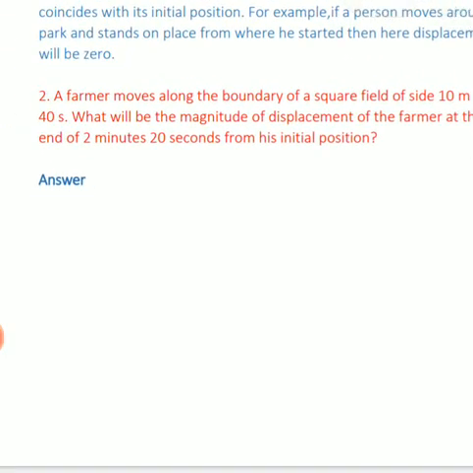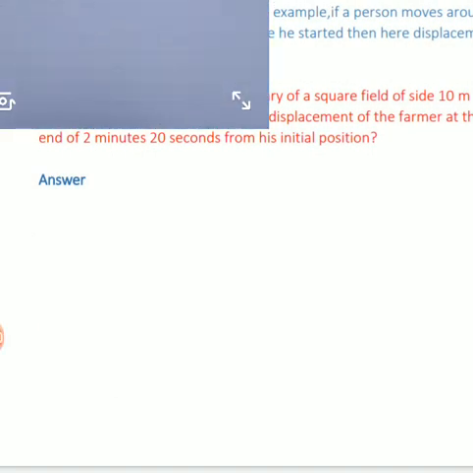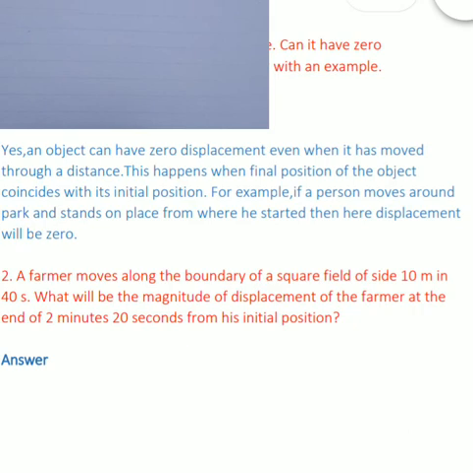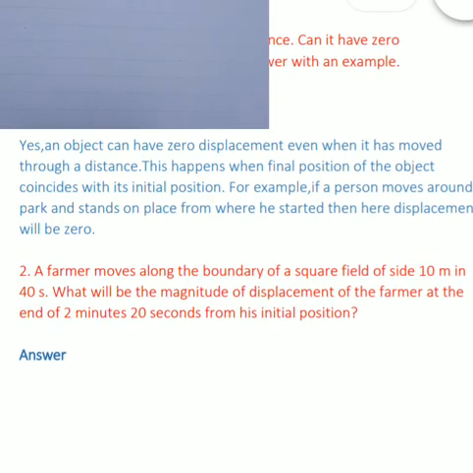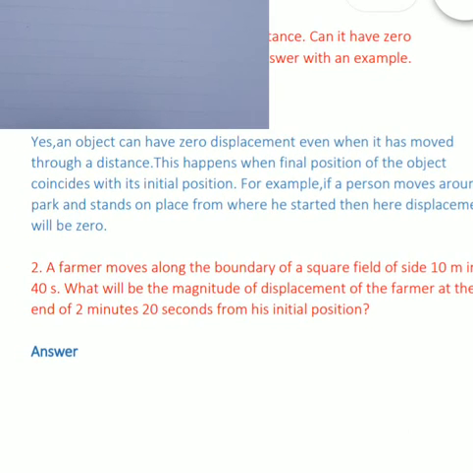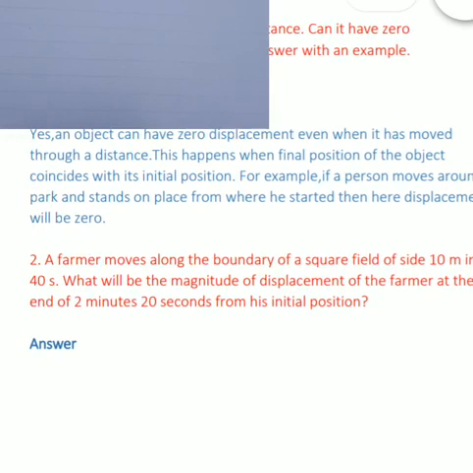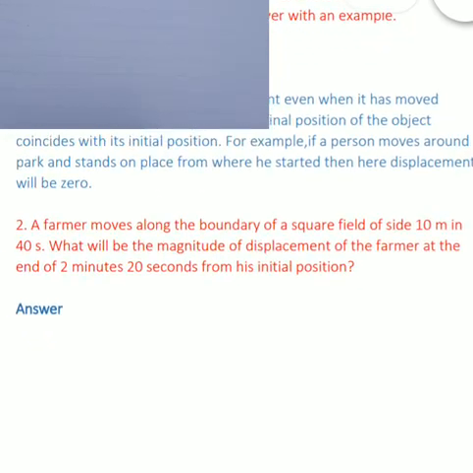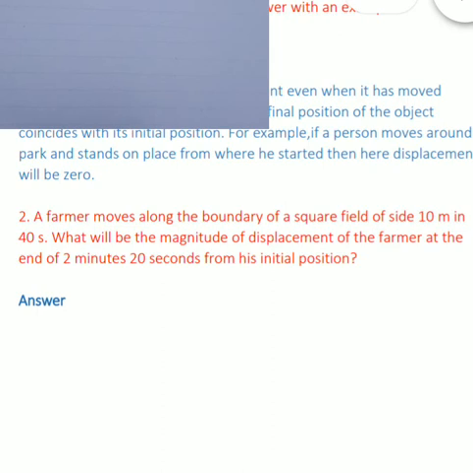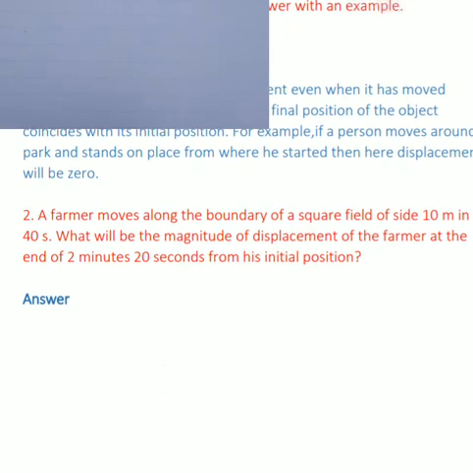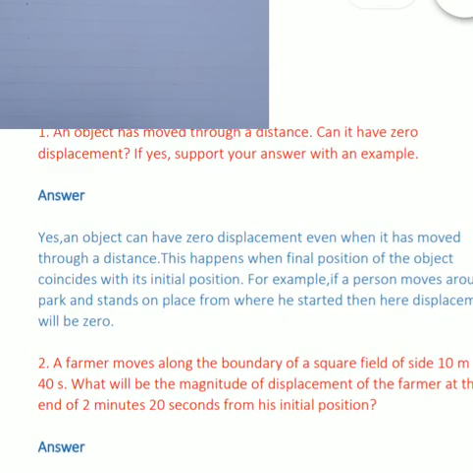Next question: a farmer moves along the boundary of a square field of side 10 meter in 40 seconds. What will be the magnitude of displacement of the farmer at the end of 2 minutes 20 seconds from its initial position?